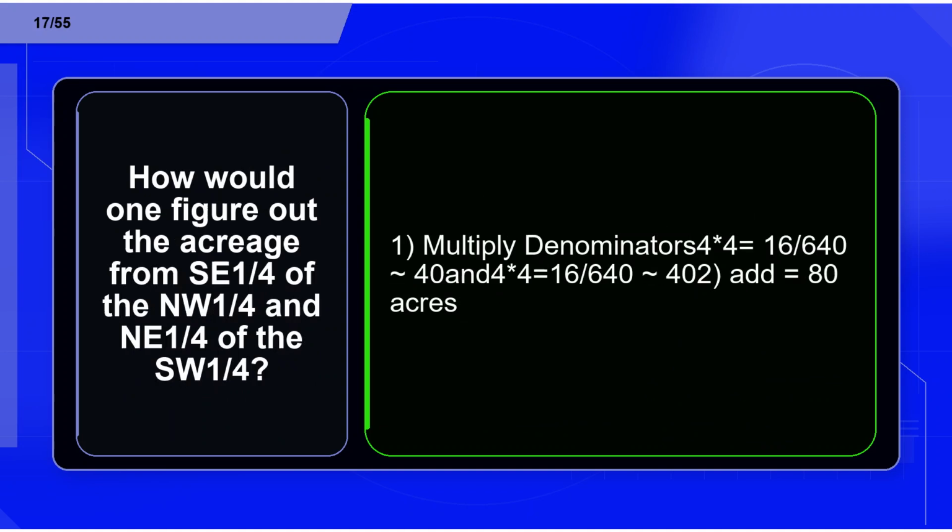Flashcard 17. Term. How would one figure out the acreage of the SE1/4 of the NW1/4 and the NE1/4 of the SW1/4? Definition. Multiply denominators: 4 times 4 equals 16, over 640, and 4 times 4 equals 16, over 640. 640 divided by 16 is 40, so 40 plus 40, add, equals 80 acres.